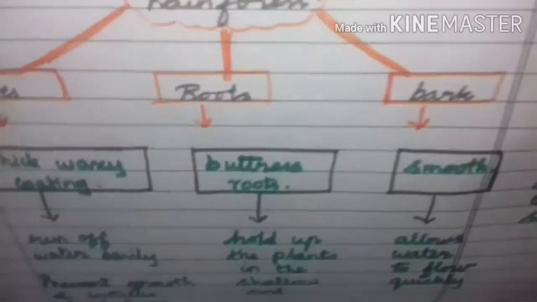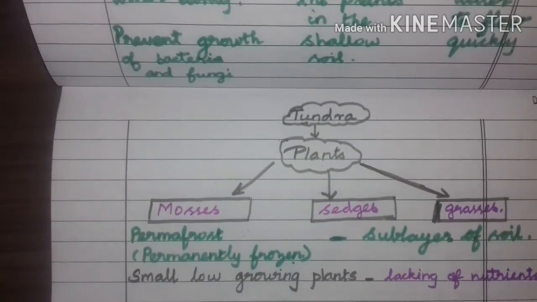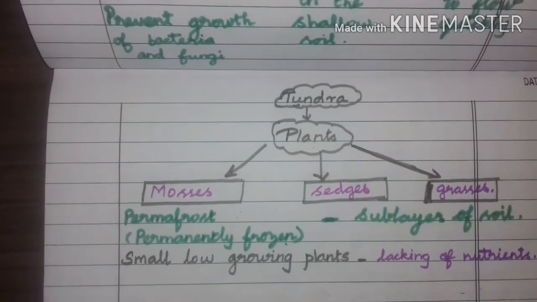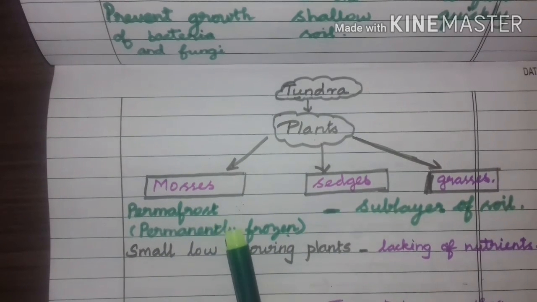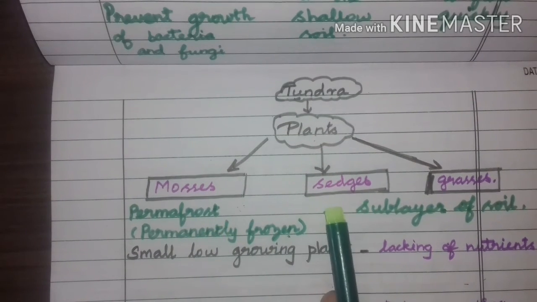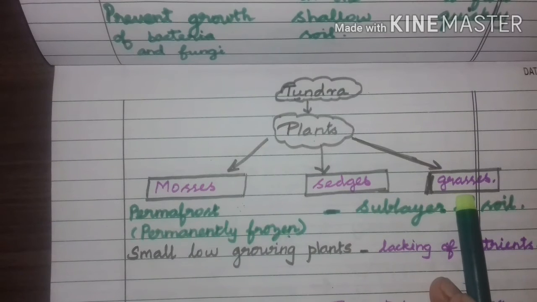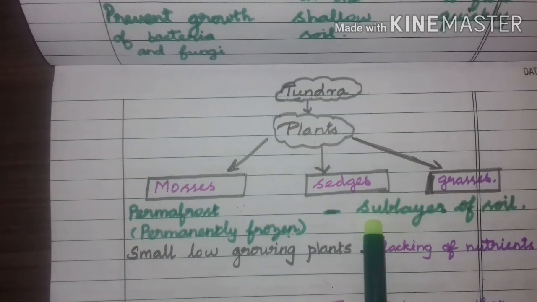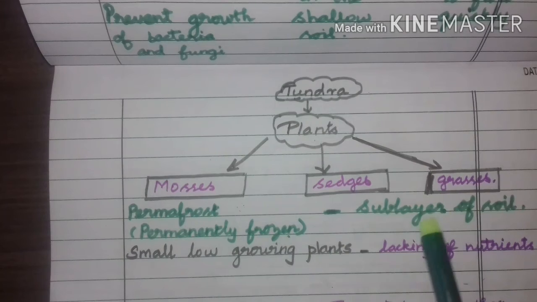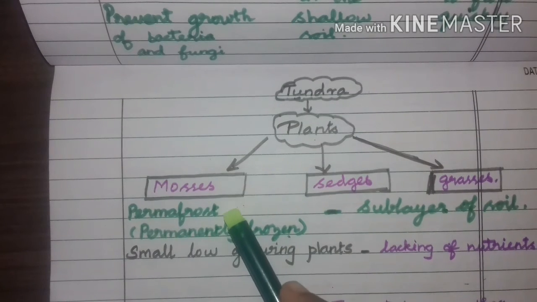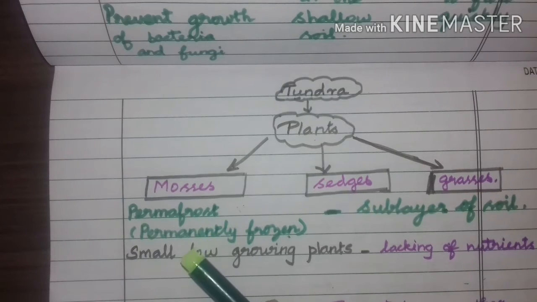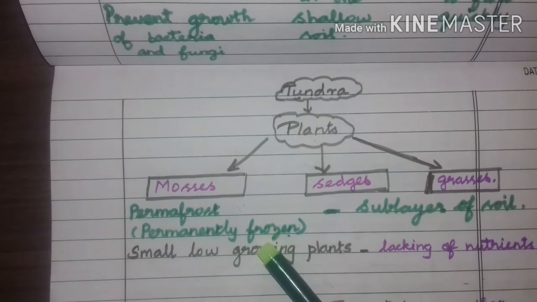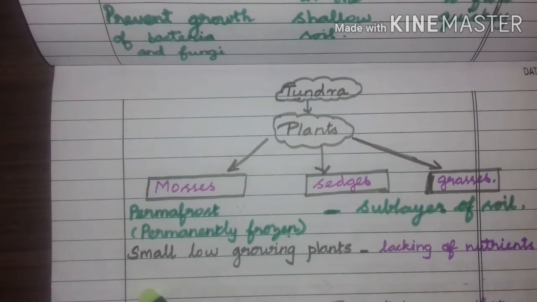Very good. Then what about tundra region? What are the plants grown in tundra region? Very good. Mosses, sedges and grasses. Here one sub layer of soil is there. What is the name of that one? Permafrost. Why do we call it permafrost? Because that place is permanently frozen. Here the plants are very small.